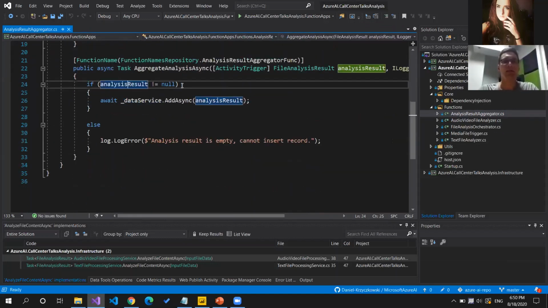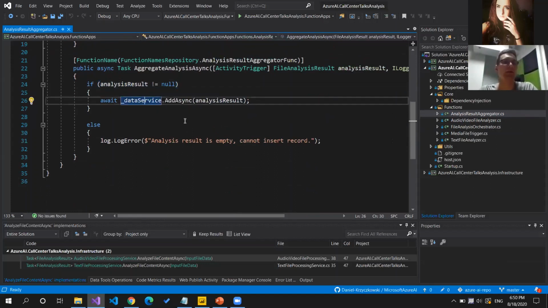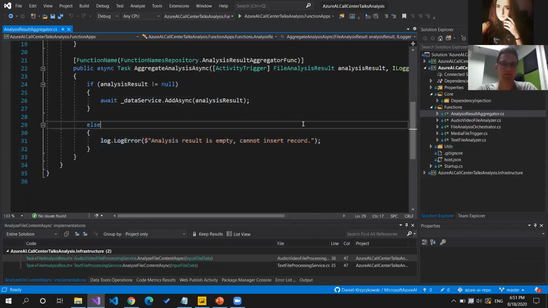And once the analysis result is not empty, we can call data service.addAsync, we can pass this analysis result, and this analysis result will be stored in the Azure Cosmos DB. And again, if there is an information that analysis result is empty, we would like to log this information.